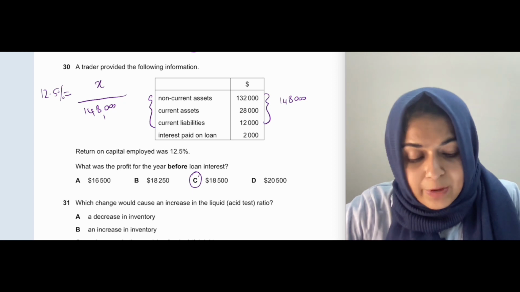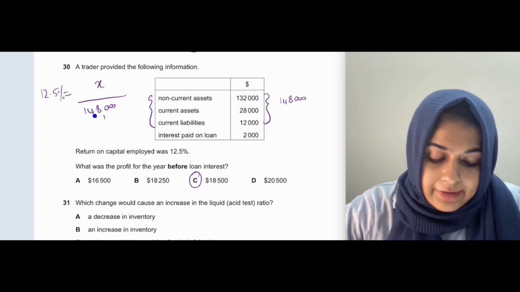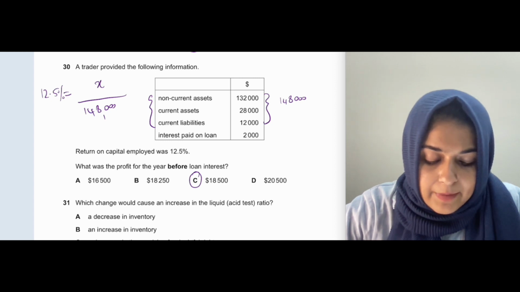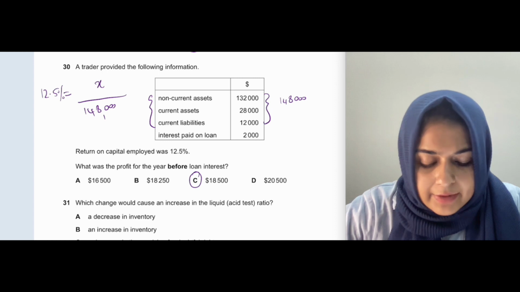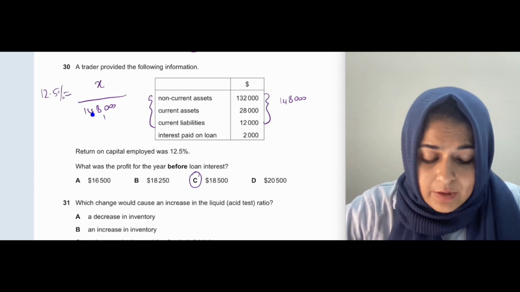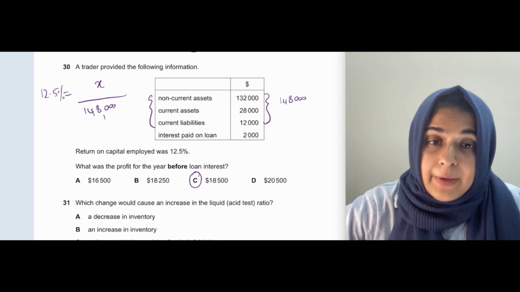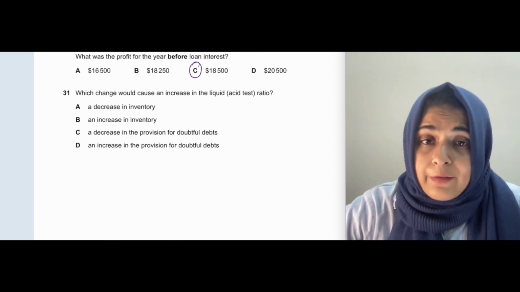So this 12.5% is 12.5 divided by 100, and mathematically, 12.5 divided by 100 equals x over 148,000, so x is equal to 12.5 multiplied by 148,000 divided by 100, so you get 18,500.